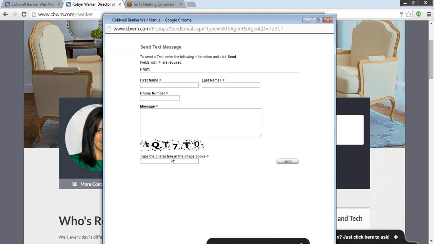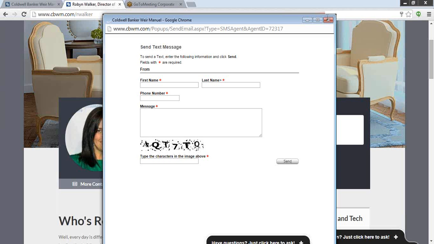So if any of you have been in some of the recent classes that we've had for Lead Router, we talk about the 5-minute rule a lot. So this is a great feature to be able to use. If you have the ability to get in contact with them within 5 minutes of them inquiring on your page, you have a much higher likelihood of actually converting that lead into a sale later on down the road. So take advantage of this feature.